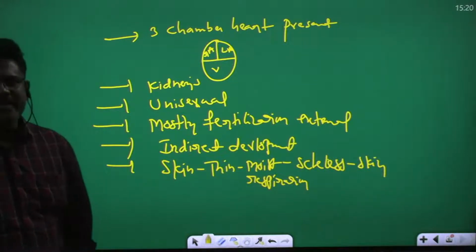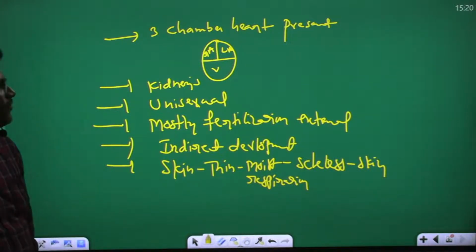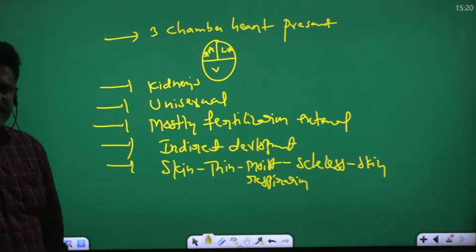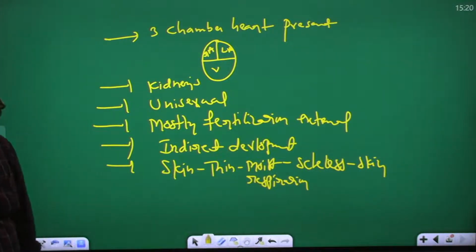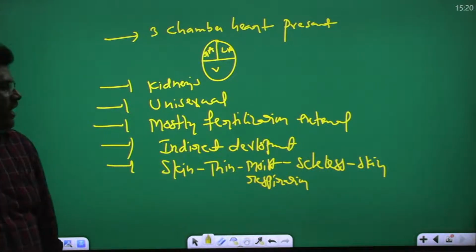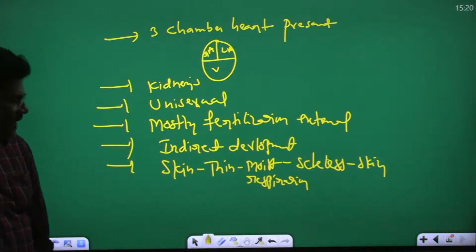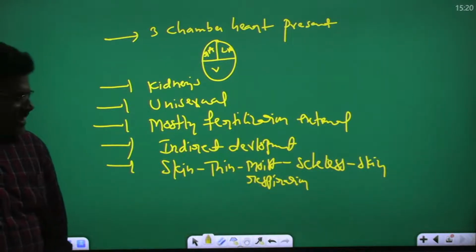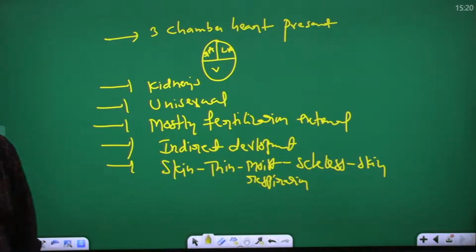3-chamber heart is present: right atrium, left atrium, and one ventricle. Excretory organs are kidneys. They are unisexual. Mostly fertilization is external, with indirect development. Skin is thin, moist, scaleless, useful for respiration.